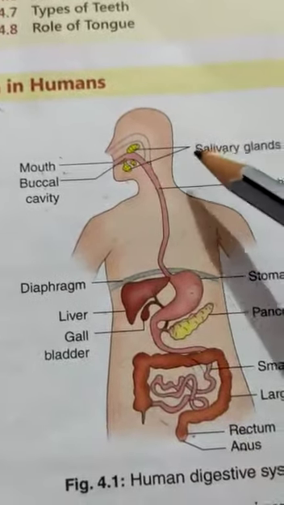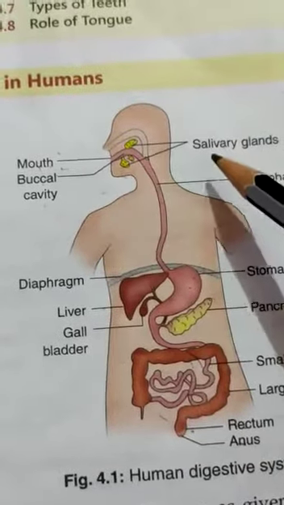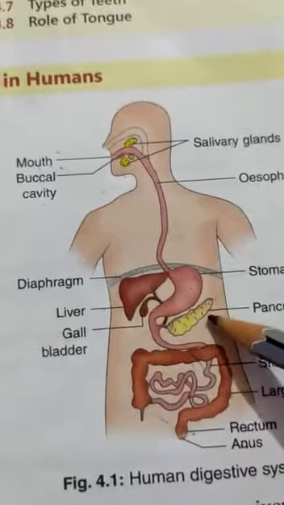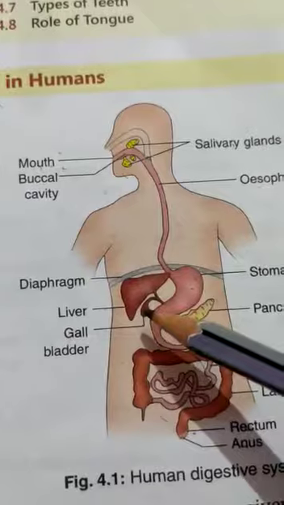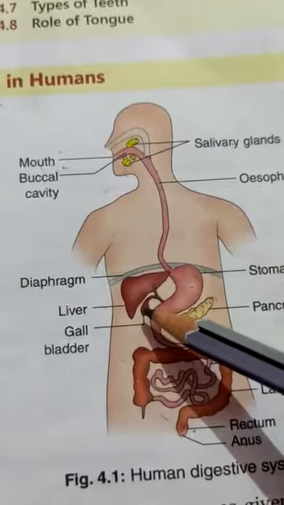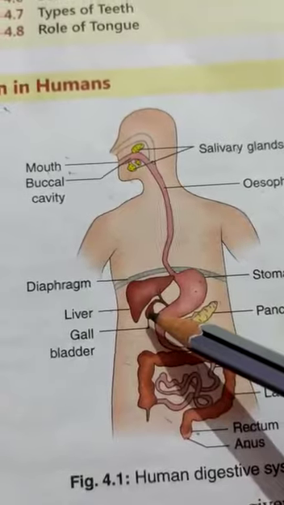Here are some digestive glands also: salivary glands, liver, pancreas. One small gland is also there, that is the gallbladder, which also secretes some juices which help in the proper digestion of the food.